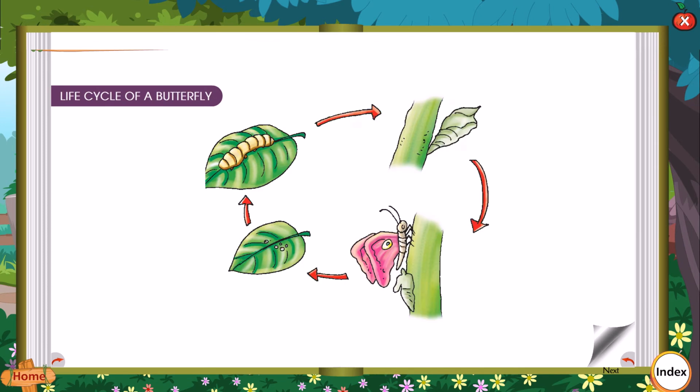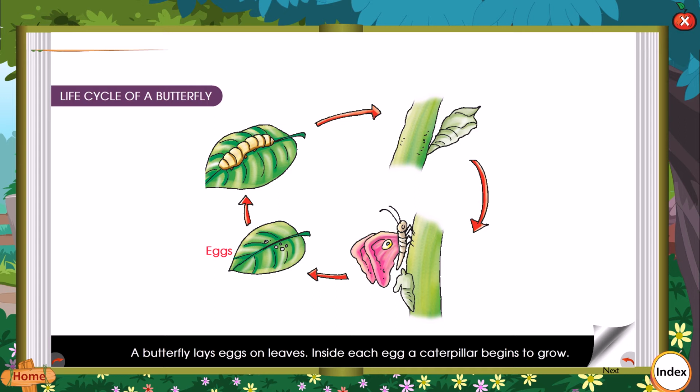Life cycle of a butterfly. A butterfly lays eggs on leaves. Inside each egg, a caterpillar begins to grow. These eggs hatch into tiny caterpillars or larvae. The caterpillar starts eating leaves and becomes bigger and fatter. After some days, it stops eating and finds a safe place to rest. Then it starts spinning a silk thread from a hole below its mouth.